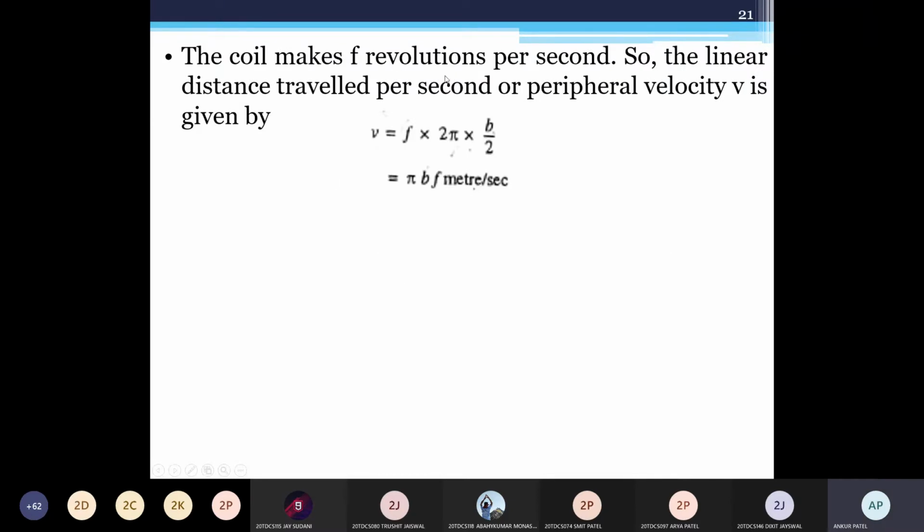Now the revolutions per second are given by v equal to f into 2 pi into b by 2. Okay, we are considering half of the breadth for this peripheral velocity. So that is pi b f meters per second.